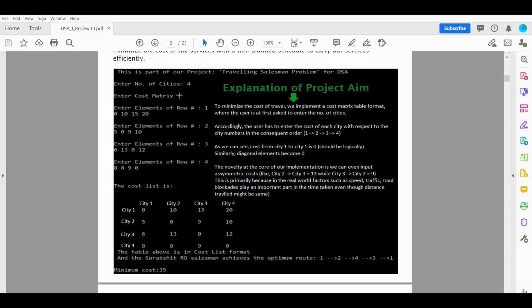The next part will be to enter the cost matrix in the form of rows, row by row. As the number of cities is 4, and we visit each city exactly once and return to the origin city, it will be a 4 by 4 matrix, so there will be 16 elements. So we enter the elements of row 1: 4, 8, 12, 16, as simple as that.